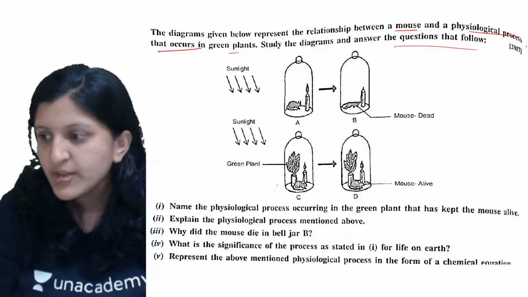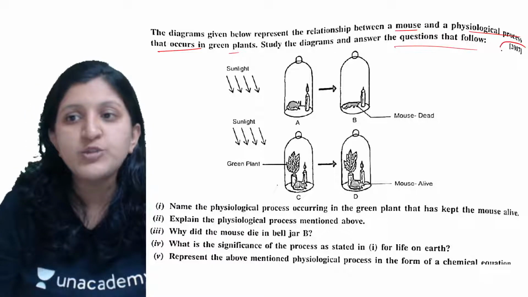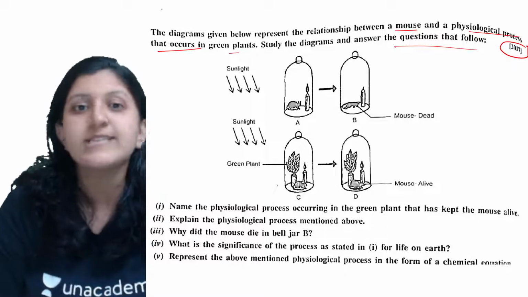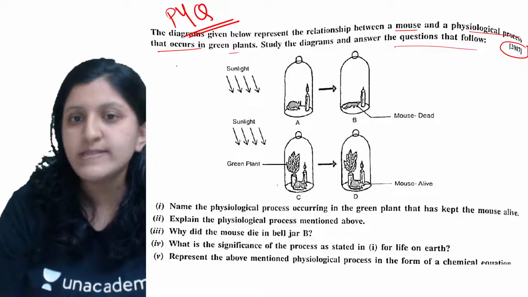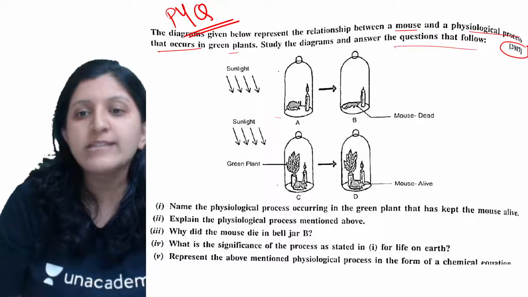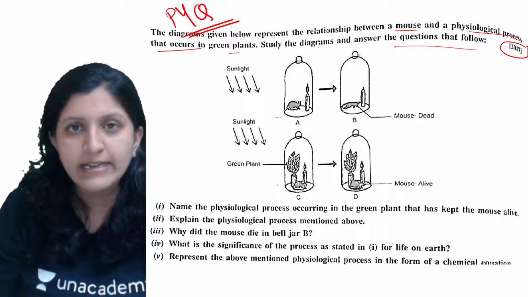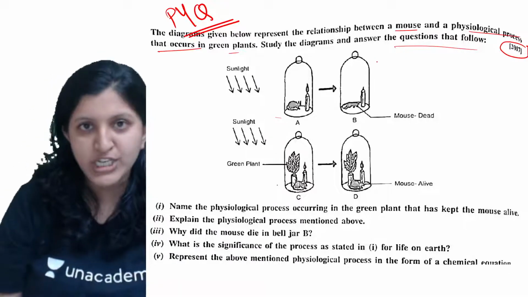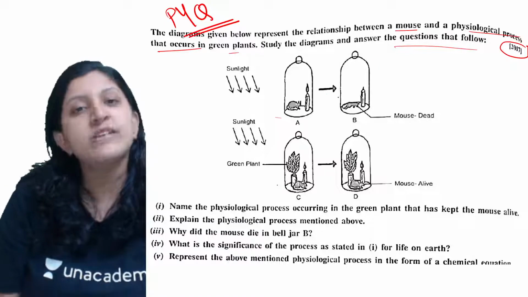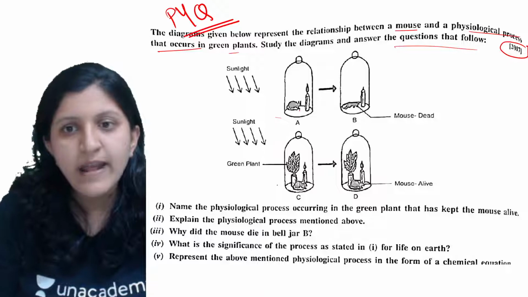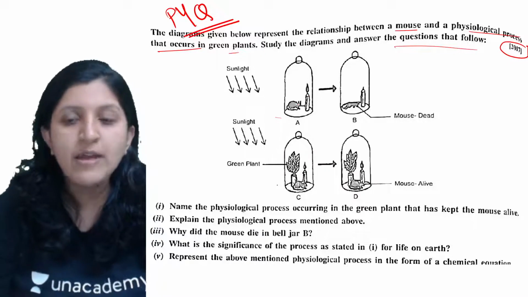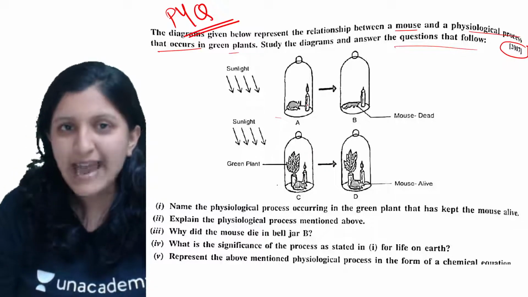So this question was asked in the year 2017, which means it is a previous year question. So you can just concentrate on this. Have a look at this and what exactly is happening inside this bell jar. Based on this picture you can analyze. All right. So now, sunlight is there and you can see there is a mouse and there is a candle over here.